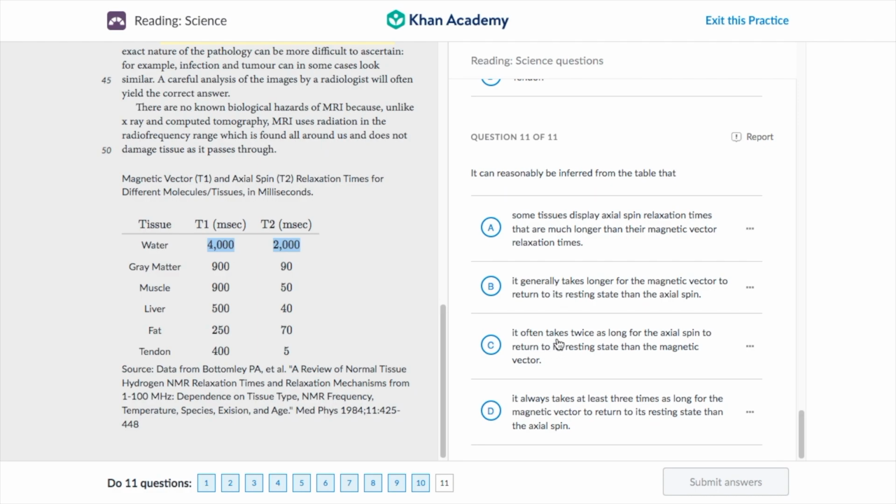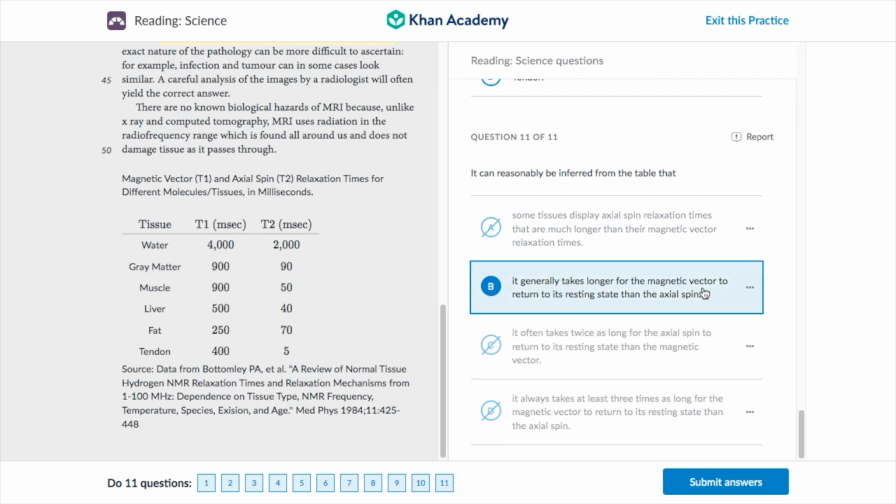Next, it often takes twice as long. Well, that doesn't make any sense here. 990 are 10 times away, not twice as long. So that's obviously not an option. So let's cross both of these out. And now we have 2 options over here. Some tissues display axial spin relaxation times that are longer than their magnetic vectors. Well, none of the T2 times here are longer than the T1 times. So we're crossing that out. And by process of elimination, option B is the correct answer. And if we look, it's true. All of the T1 times are longer than the T2 times. So that's correct and we're submitting.